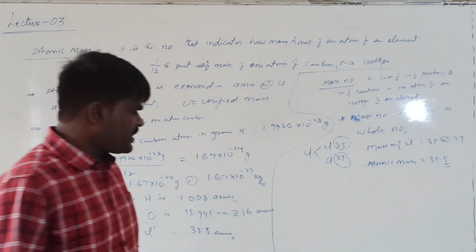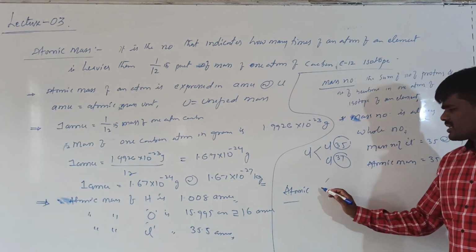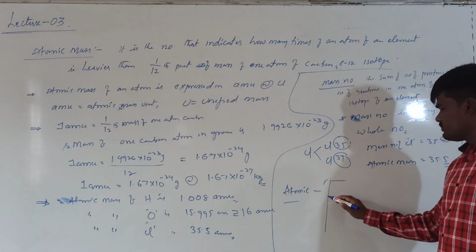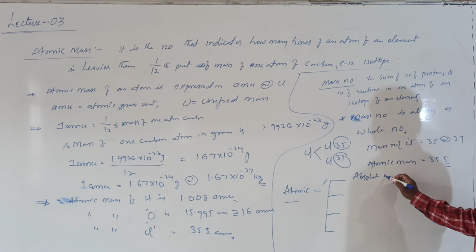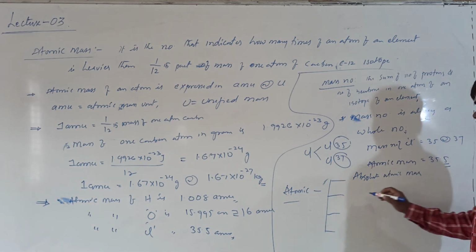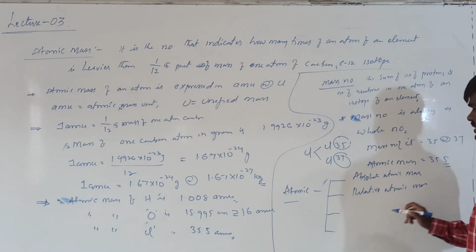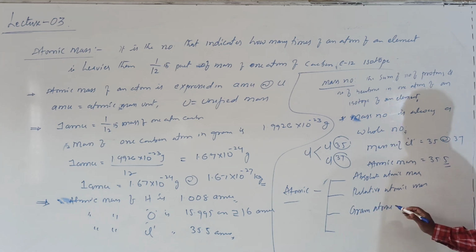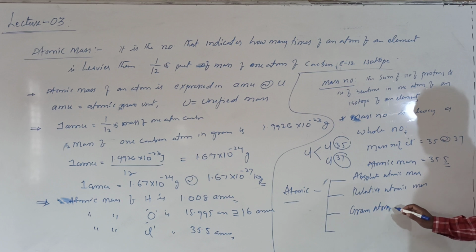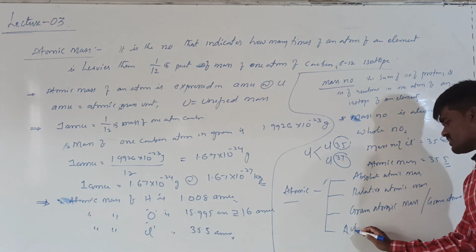And there are different types of atomic masses. Based on how they are expressed, different types of atomic masses are there, such as absolute atomic mass, relative atomic mass, gram atomic mass, which is also called gram atoms, and average atomic masses.